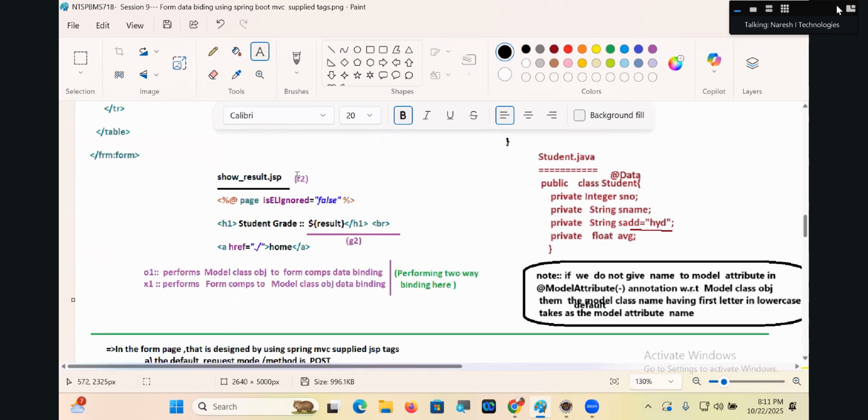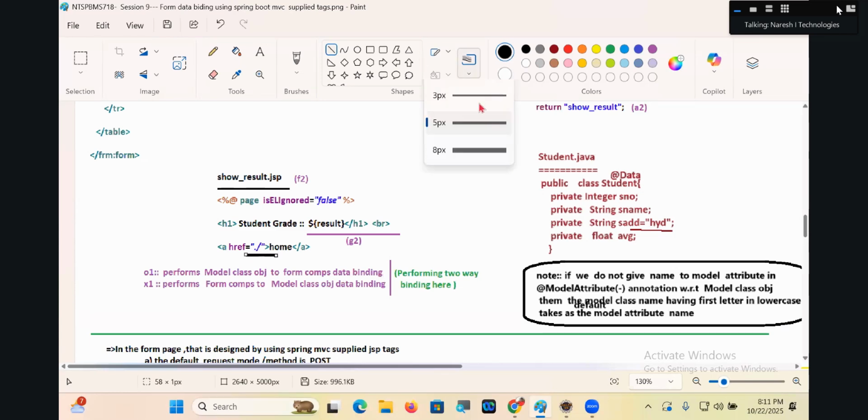D2. Next one: show_result will display the form page, and the result will be displayed there. O1 performs model class object to form components data binding.